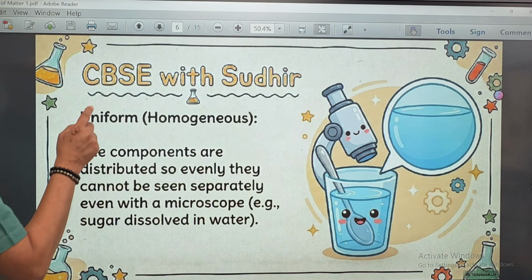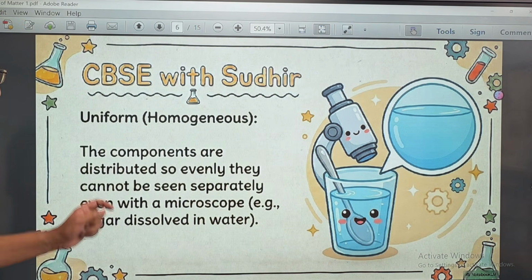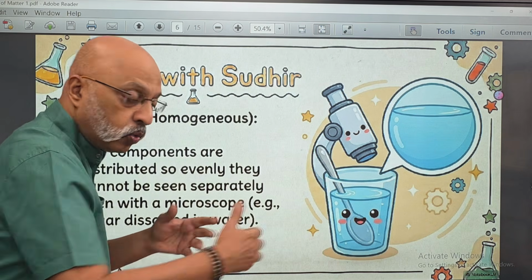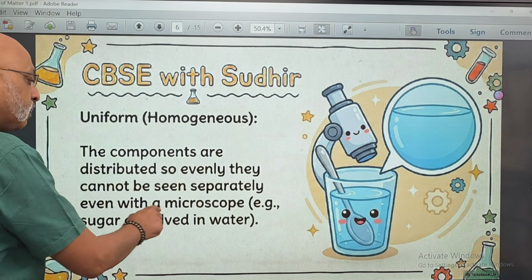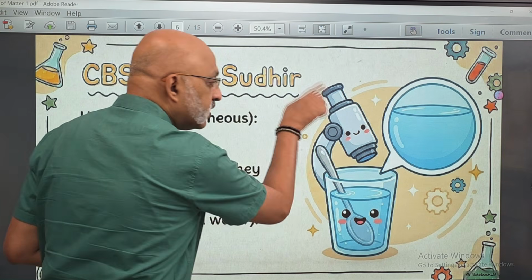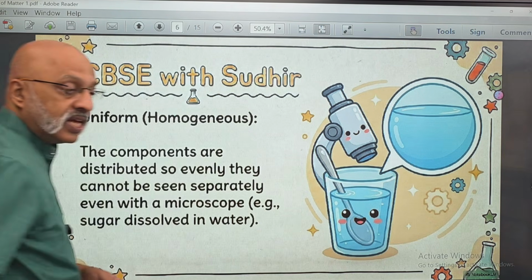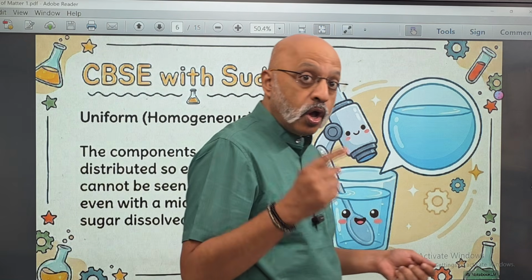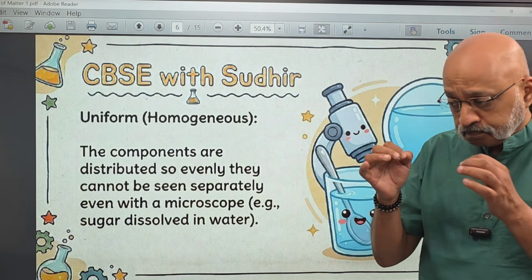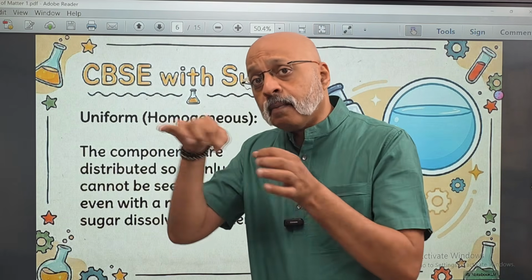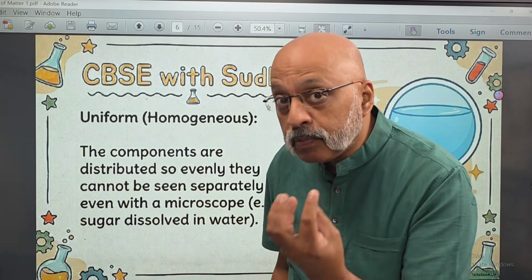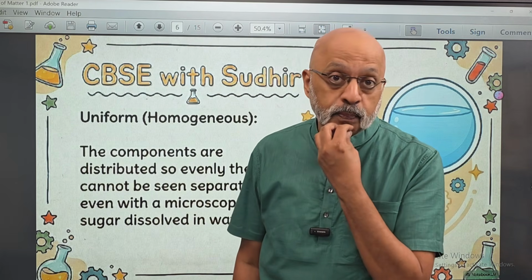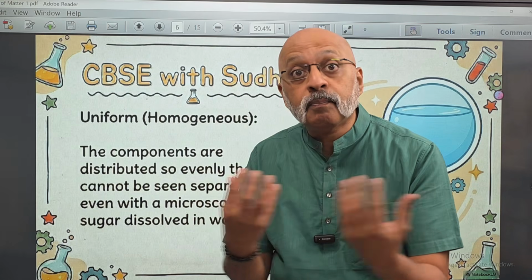The second one is the homogeneous mixture. Now here what happens is that the components are distributed so evenly, almost in equal measure, that they cannot be seen separately even with a microscope. For example, like I showed you in the last video on particulate nature of matter, when sugar is mixed completely with water, if it is completely dissolved, you will not be able to see the sugar particles at the bottom. It would have got completely dissolved.